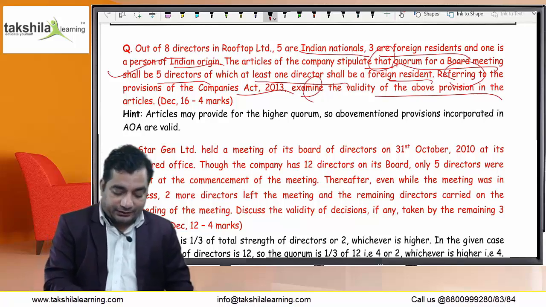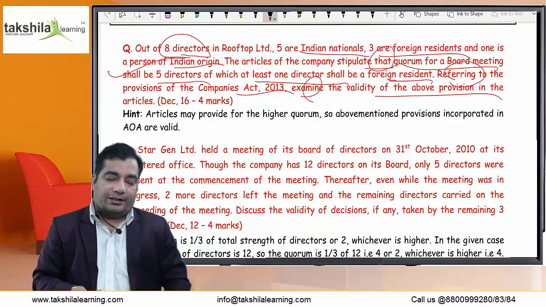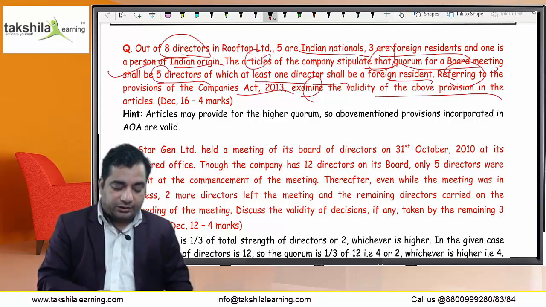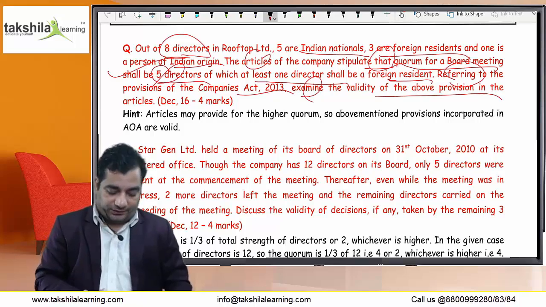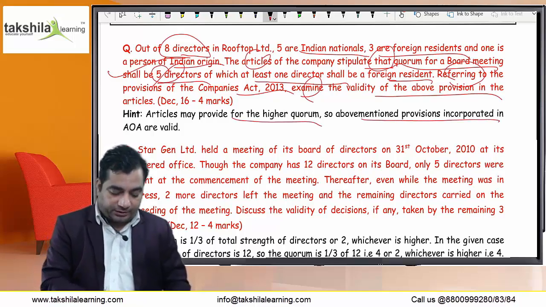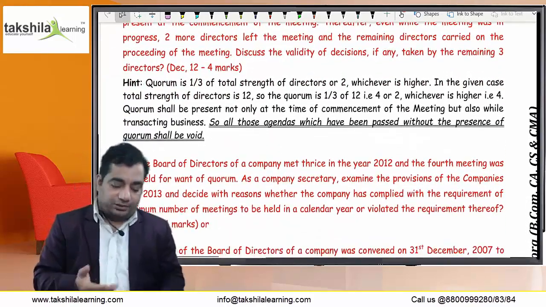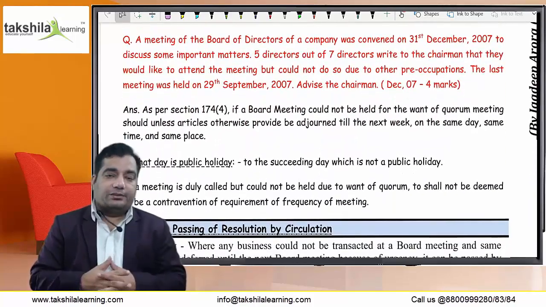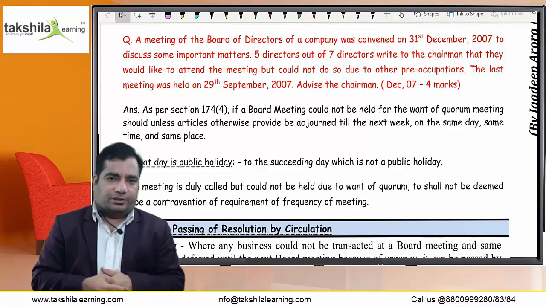Actually, there are total 8 directors. The quorum is 1/3 of 8, that is 3, or 2, whichever is higher, that is 3. And the articles of the company ask for 5 directors. There is no violation; articles may provide for a higher quorum. So the above-mentioned provisions incorporated in the articles are valid. Similarly, 1 or 2 questions are also discussed. You may see this point yourself. There is no difficulty because these are simple questions.